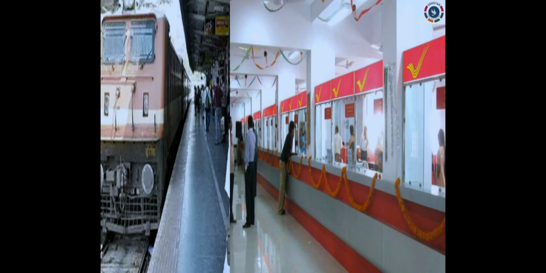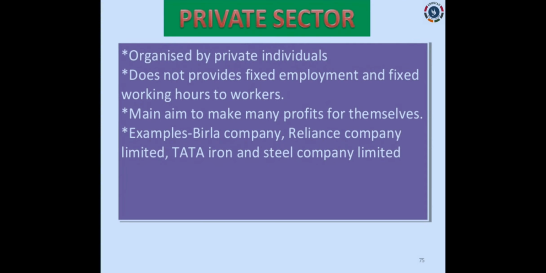You can see the picture here, it shows a post office as well as a railway station. And next, private sector. Let's see about private sector in depth. Private sectors are organized by private individuals. Any private person can start any organization on a small scale or a large scale. It comes under private sector, and we have seen that some of the private sector comes under the organized form and some of them come under the unorganized form. If it does not provide fixed employment and fixed working hours to workers, then ultimately we can say it is an unorganized sector, right?